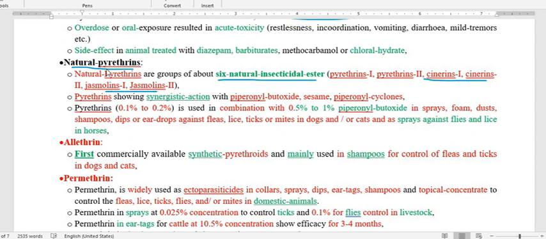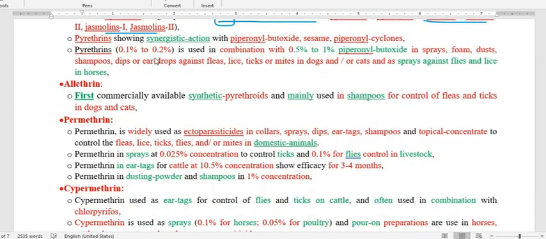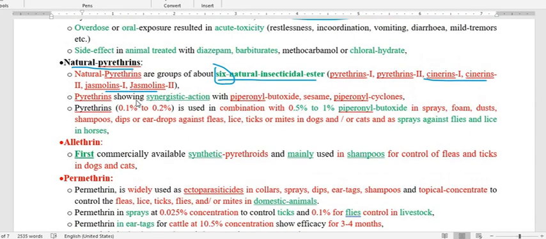This pyrethrin is going to produce synergistic action with other drugs like piperonyl butoxide, piperonyl cyclonene, and sesamex. So when we use pyrethroid with any of these, it is going to produce synergistic activity.